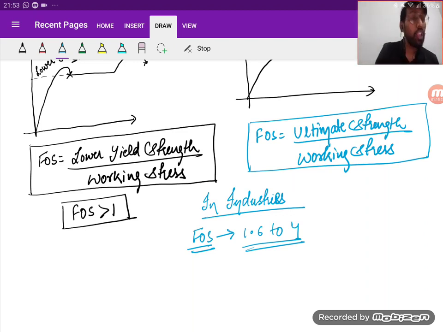Why am I saying that the factor of safety lies in a particular range and not any other? What happens if the factor of safety lies below this range or above this range? What problem are we going to see?